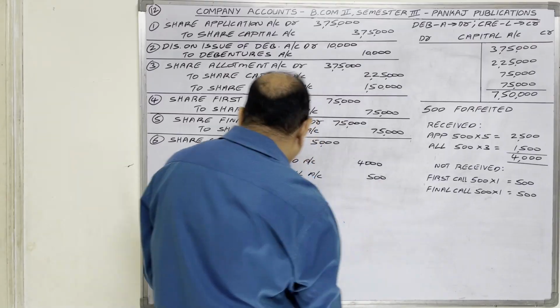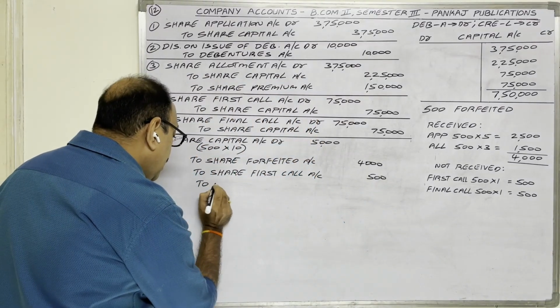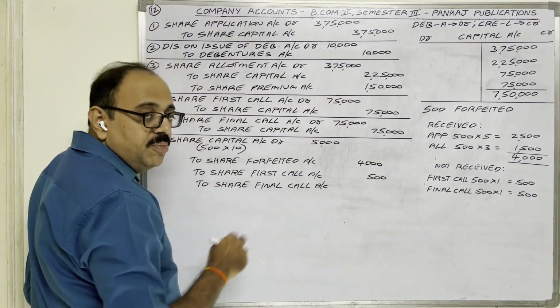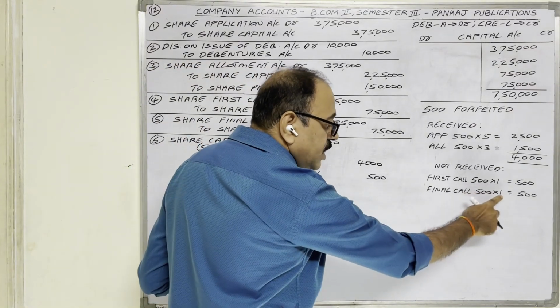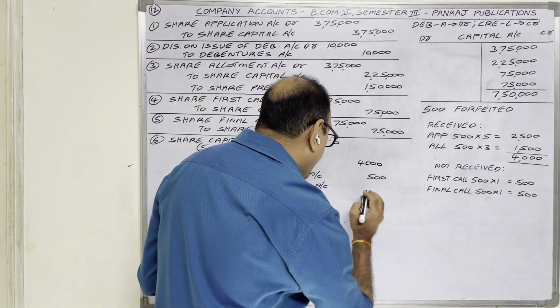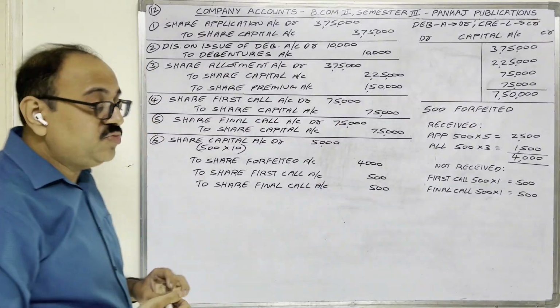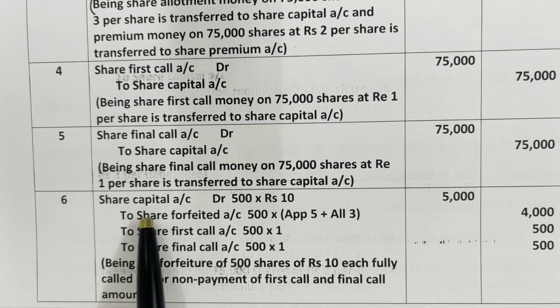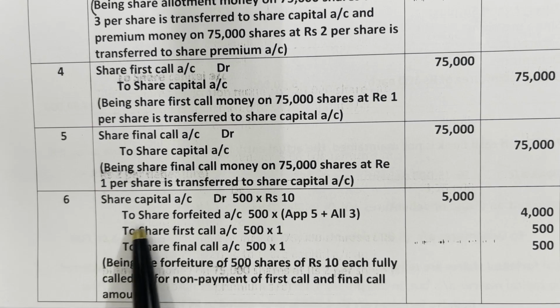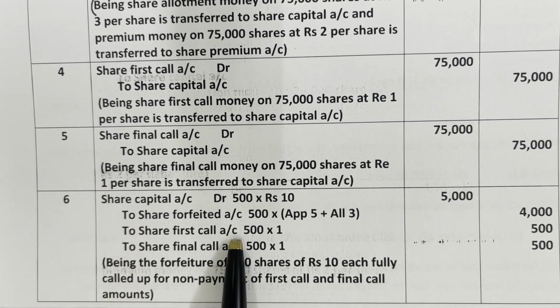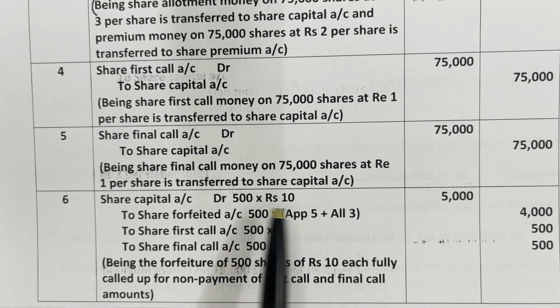That amount to share final call account. Same. On 500 shares at the rate of 1 rupee each, 500 is not coming. This is the forfeiture entry. Sixth entry: share capital account debit, to share forfeited account, to share first call account, to share final call account. 500 shares are forfeited.